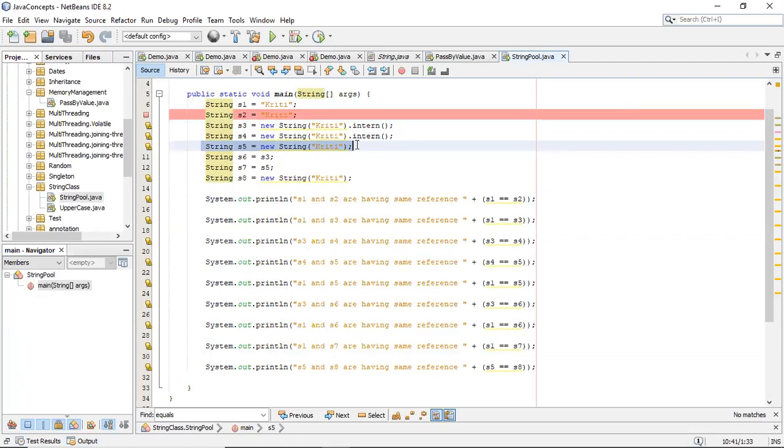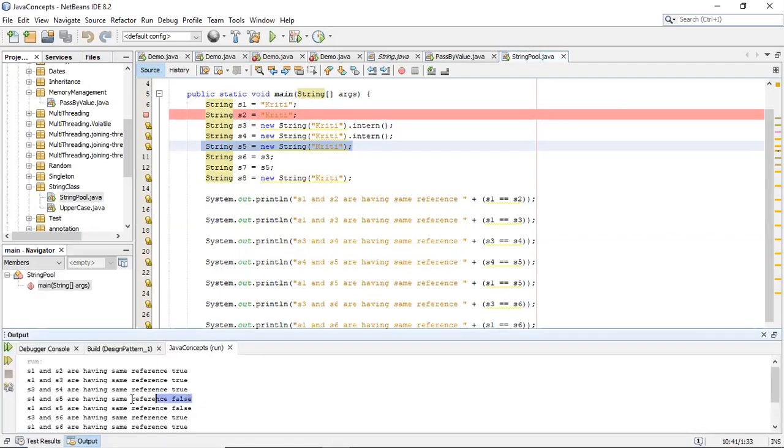This is something different. S5 has been created using new String Kriti. So what will be the output for this? So as you can see, S4 and S5 are pointing to different things and their output is different. Similarly, S1 and S5 are also not equal. Okay, so S5 will not be equal to anything, will not be equal to any of the inputs which are given here.